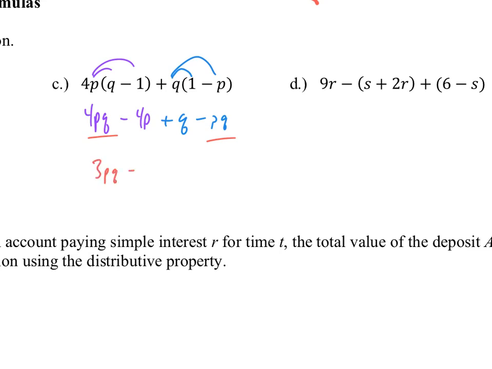I have a -4p and then a positive q. So there's not really a set way to write something like this. I know that p is alphabetically in front of q, so I could leave it this way. Sometimes we take the first letter in the alphabet, write it in front, and then the combination ones go in the middle, and then the next letter would go next.